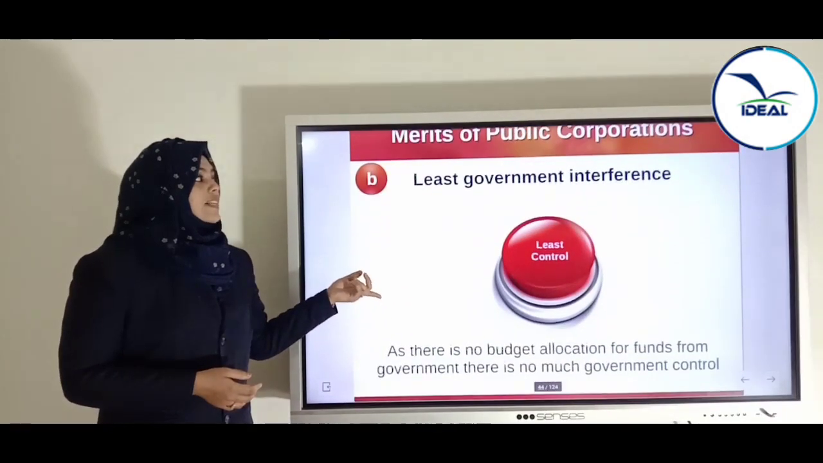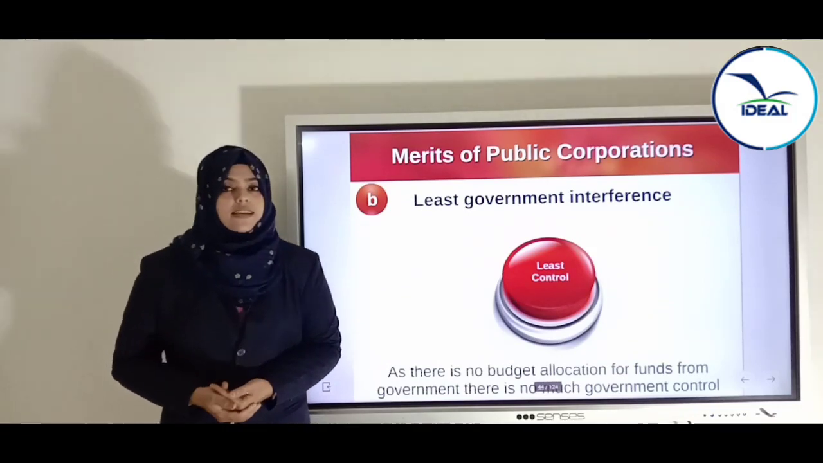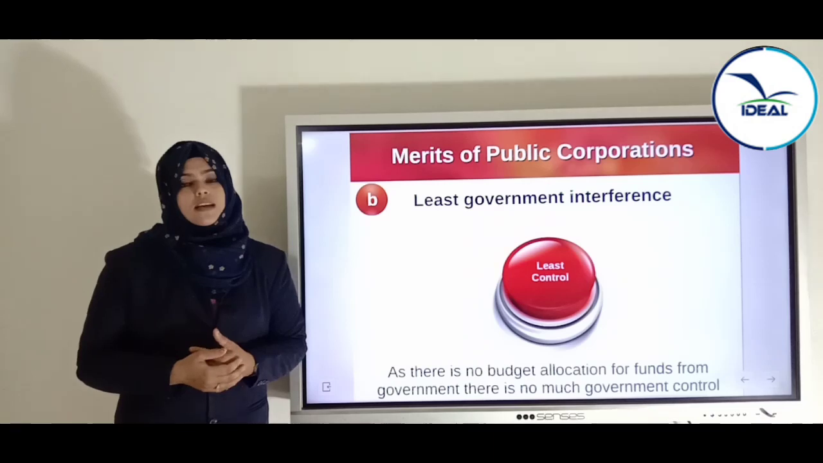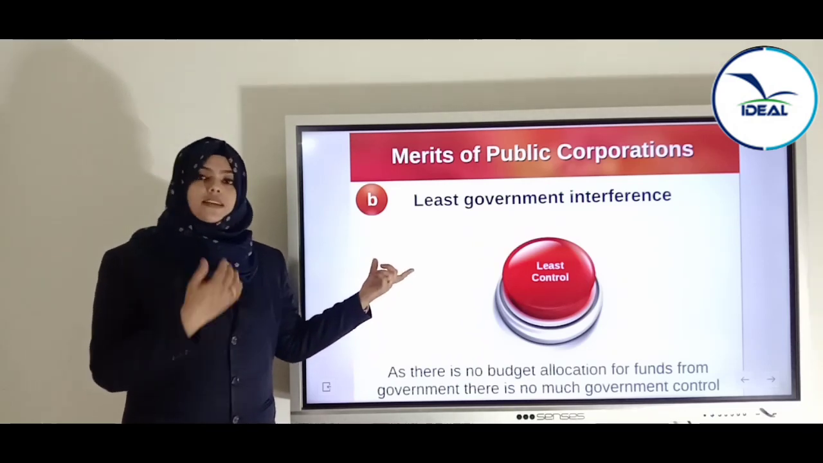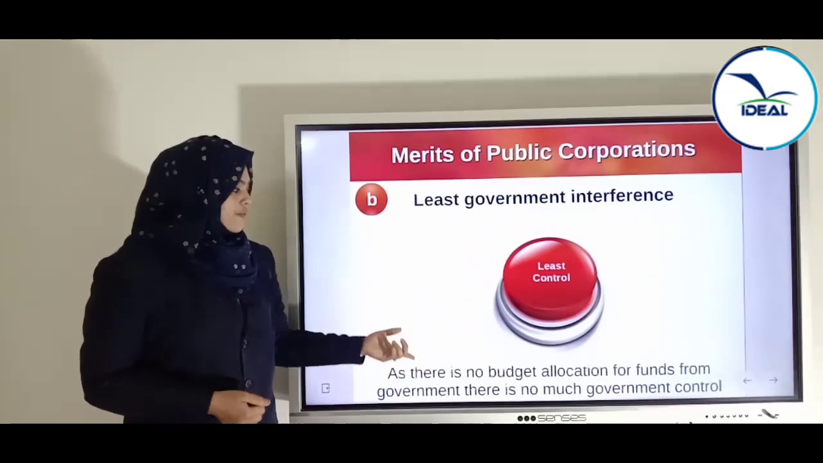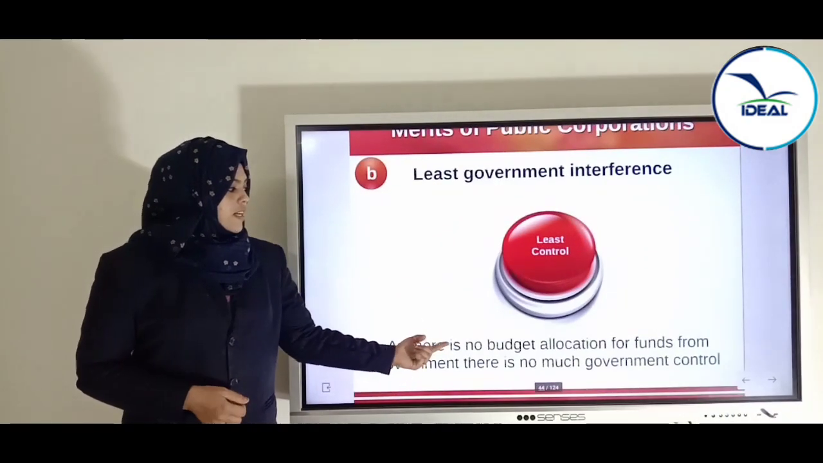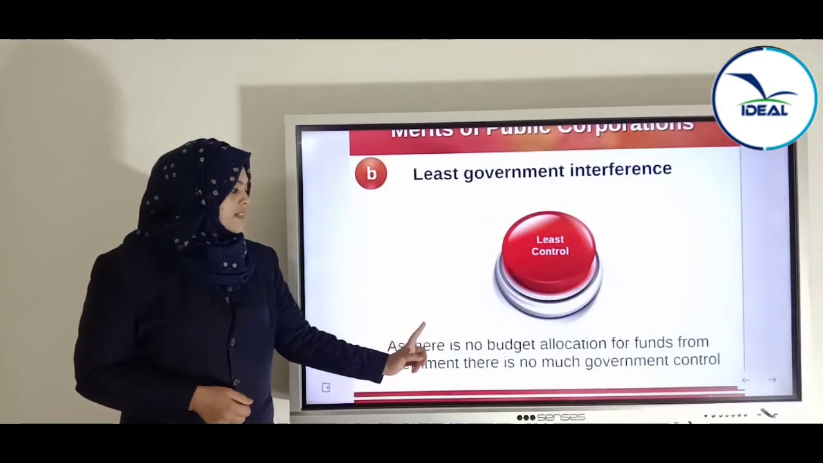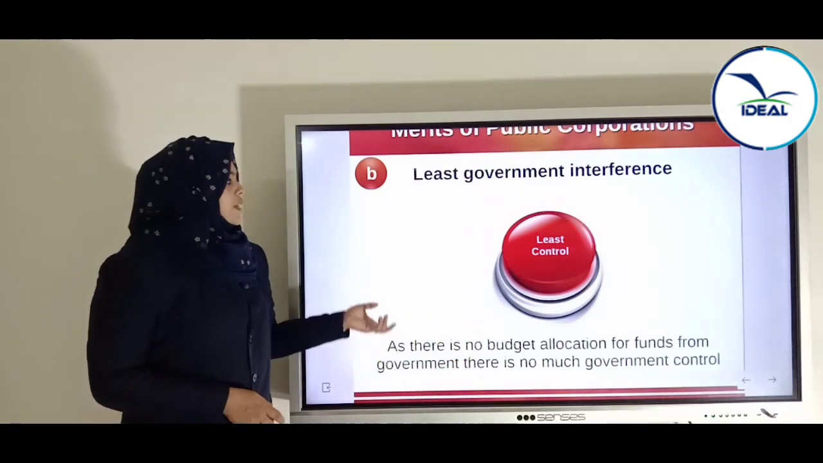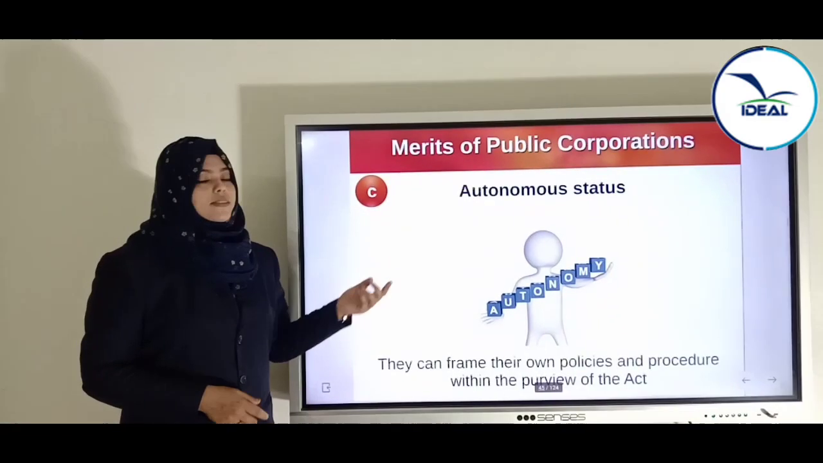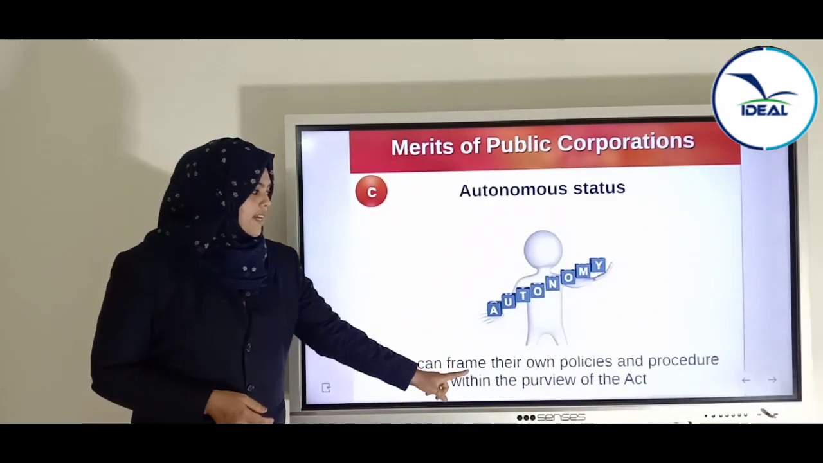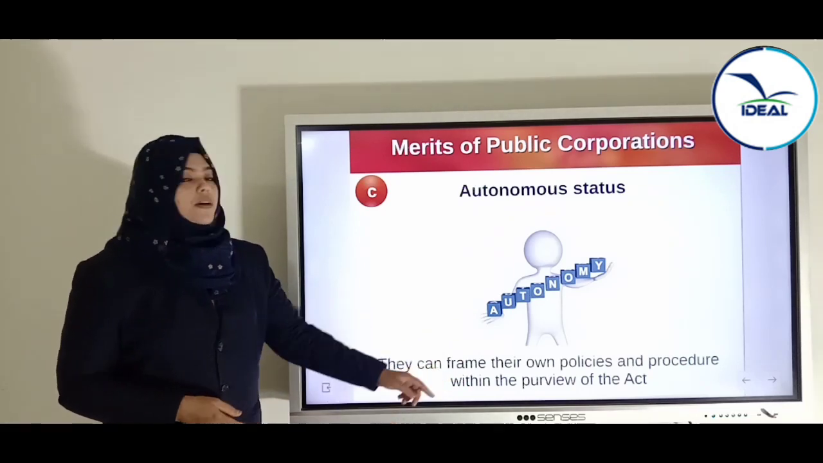And the next one is least government interference. Here we are not saying that there is no government interference, there will be government interference, but it will be less when compared to the departmental undertaking. So there will be least government interference. As there is no budget allocation for funds from government, there is not much government control. Okay. And the next one is autonomous status. That is, they can frame their own policies and procedures within the purview of the act.